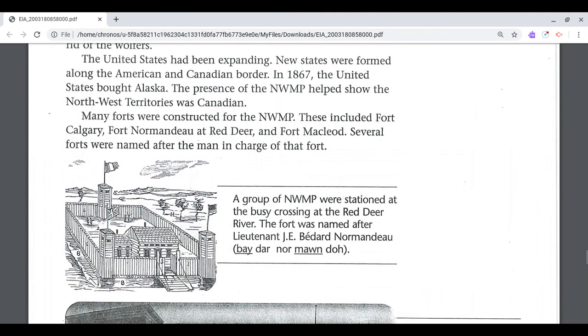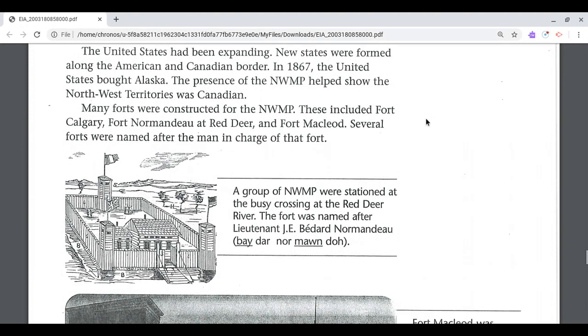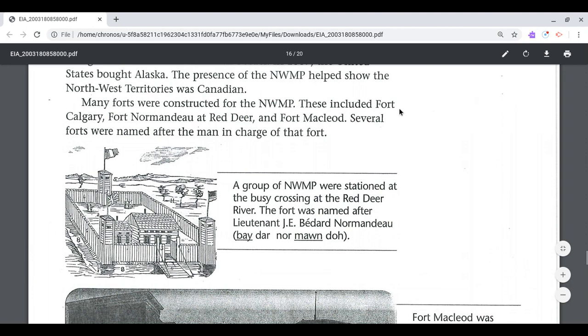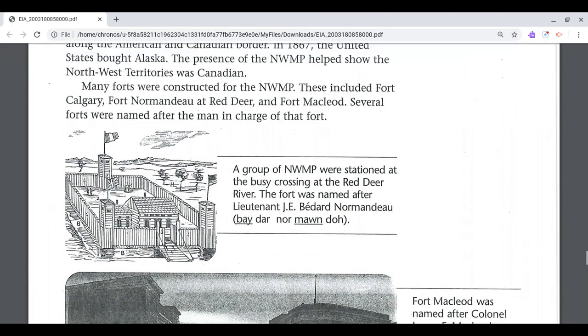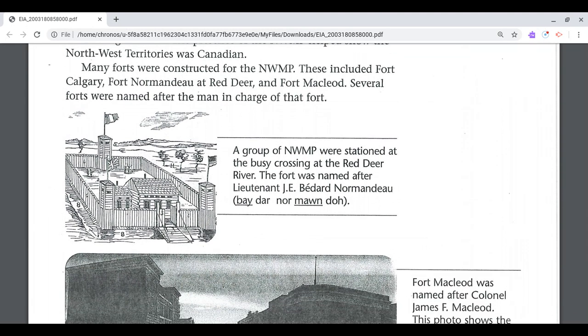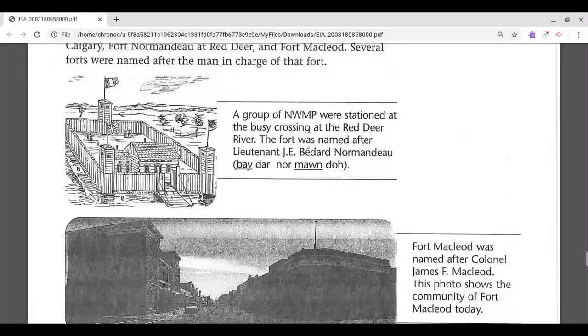The United States had been expanding. New states were formed along the American and Canadian border in 1867. The United States bought Alaska. The presence of the Northwest Mounted Police helped show the Northwest Territories was Canadian. Many forts were constructed for the Northwest Mounted Police. These included Fort Calgary, Fort Normandeau at Red Deer, and Fort Macleod. Several forts were named after the men in charge of that fort.